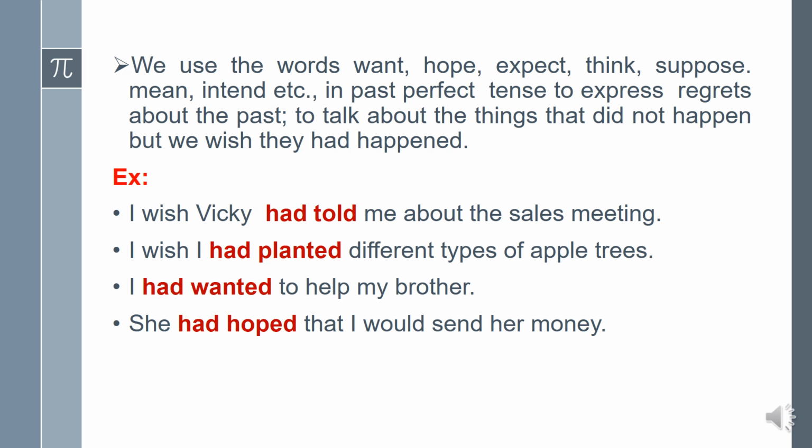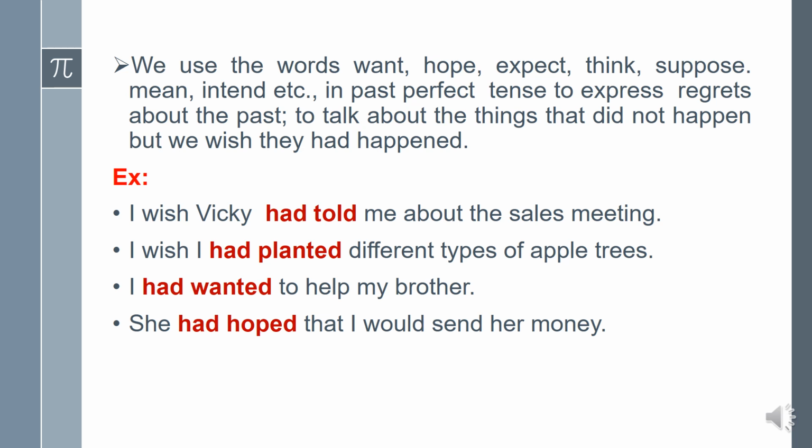Let's see some examples. I wish Vicky had told me about the sales meeting. Really, he didn't say anything about the sales meeting, but I wish he had, it would be better. I feel better. I wish Vicky had told me about the sales meeting. I wish I had planted different types of apple trees. Actually, I wanted to plant different types of apple trees, but it didn't happen. In that case, we can use the word wish. I wish I had planted different types of apple trees.